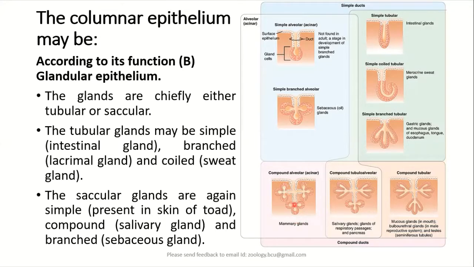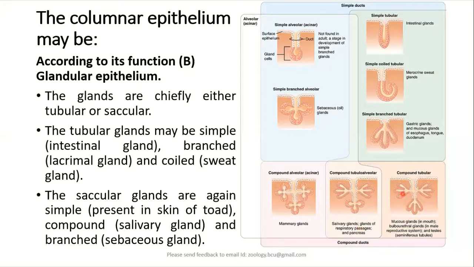They form mammary glands. Particularly in the mammary glands, we come across this compound alveolar structure. Whereas salivary glands also show a compound but tubulo-alveolar structure. That means it is showing a mixture of both tubular structure and alveolar structure.